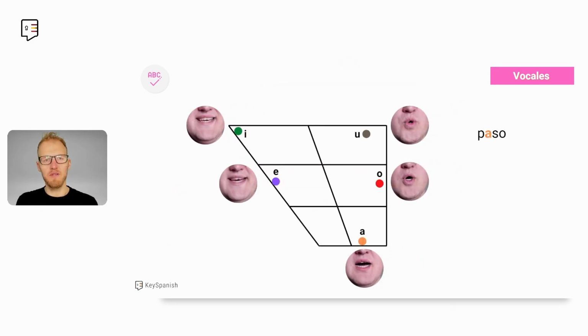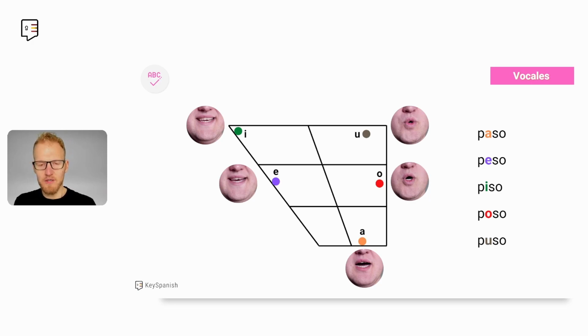Let's hear these vowels in context. So paso, peso, piso, poso, puso. A, E, I, O, U. Paso, peso, piso, poso, puso. And you can see in the pictures and also in the graph the position of the mouth, how close, how open it is. And you don't see it on the graph, but you need to be aware of your position of the tongue, if it's more back or more in the front.